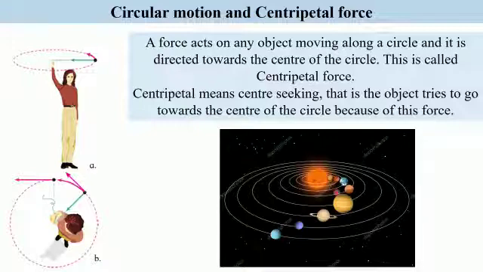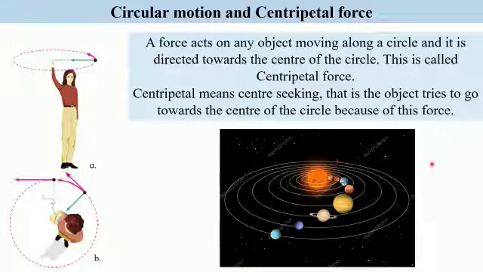And secondly, the centripetal force exerted by the Sun on the planets, which is directed towards the center, and that is preventing the planets from moving away in a tangential direction. So this is what centripetal force is.